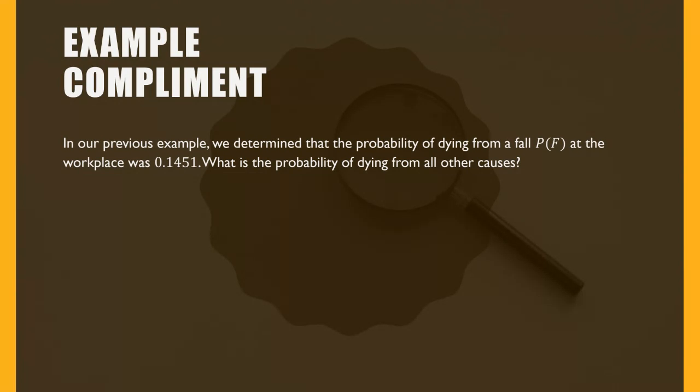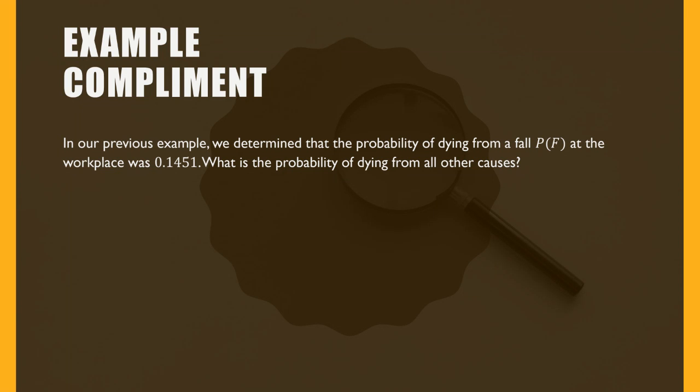Okay, let us see the previous example, the relative frequency example. We saw a table in which we calculated that the probability of dying from a fall is 0.1451. So the question is, what is the probability of dying from all other causes? So you have a big sample space.